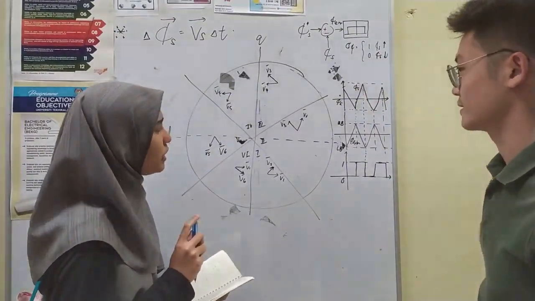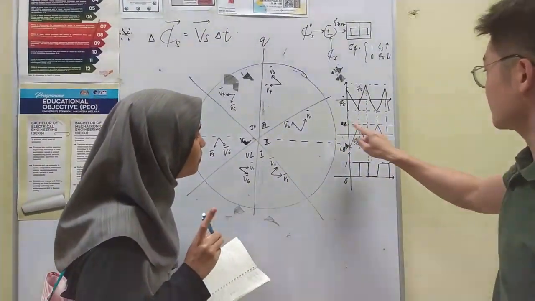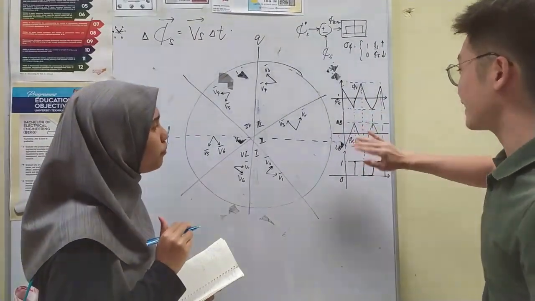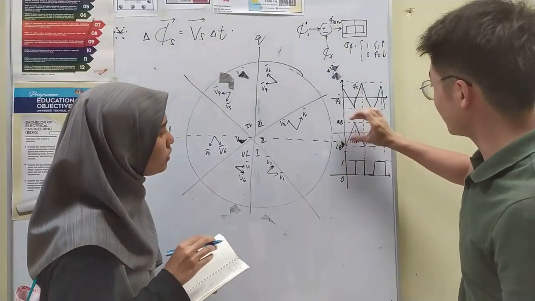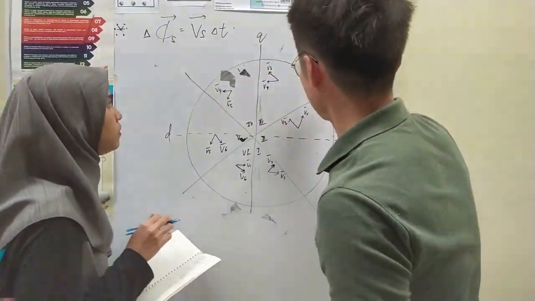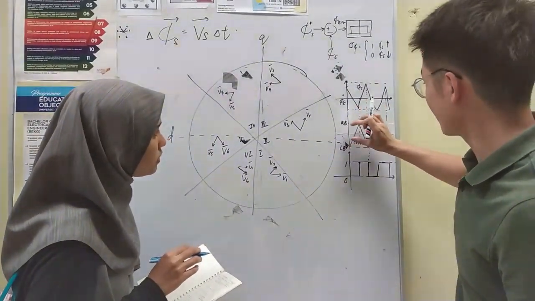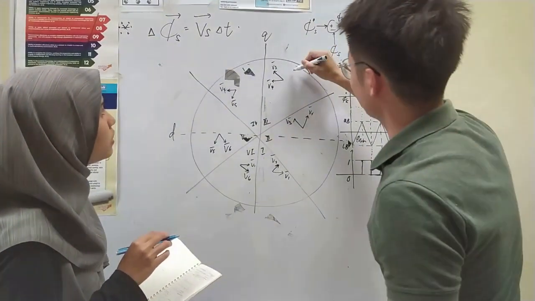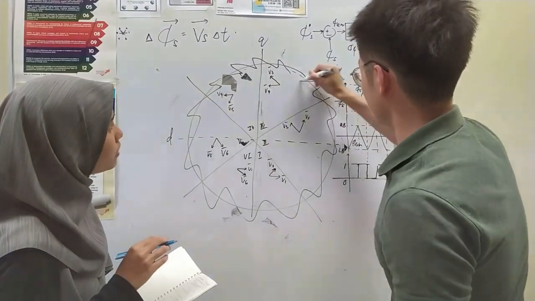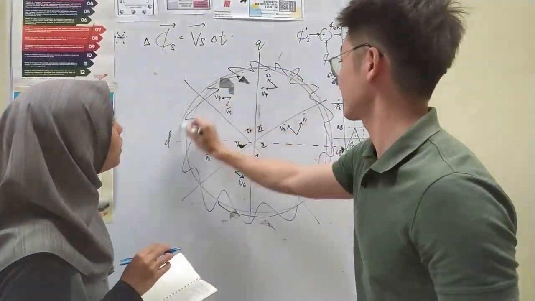What about this graph? Oh, sorry, I forgot to explain this. With this one, we can set the upper band and lower band for the flux error. For example, this is a larger bandwidth. If you use the larger bandwidth, the flux will become like this. If we reduce the bandwidth, you can get a smoother flux.